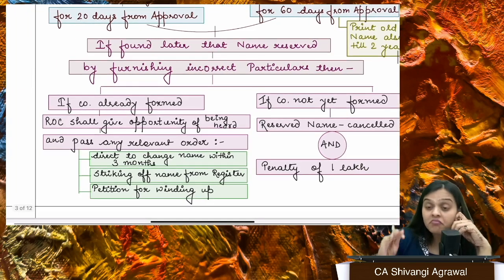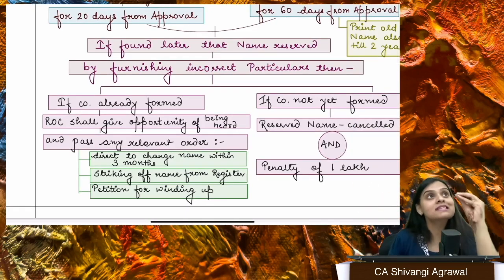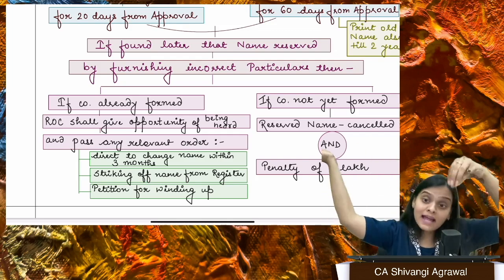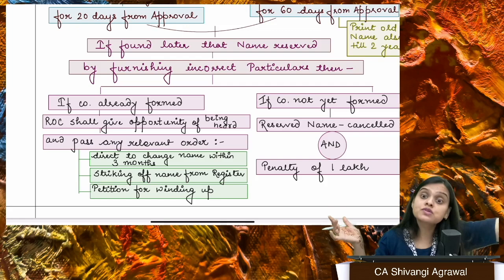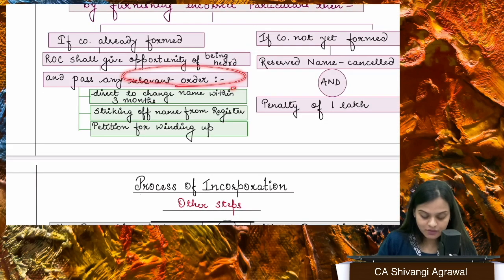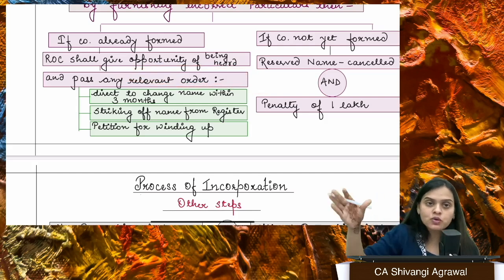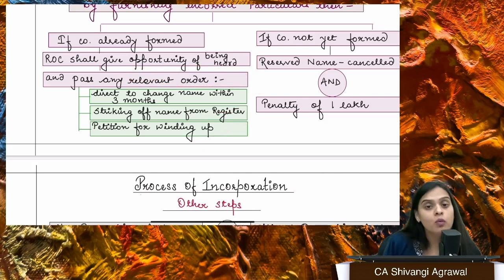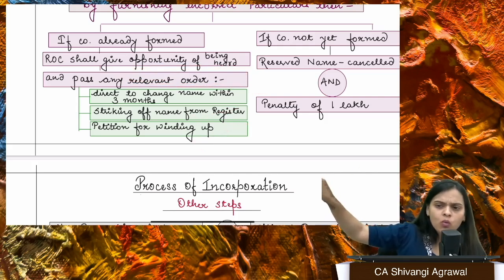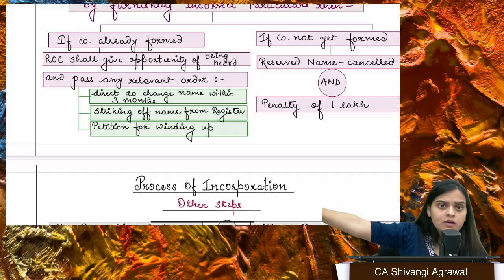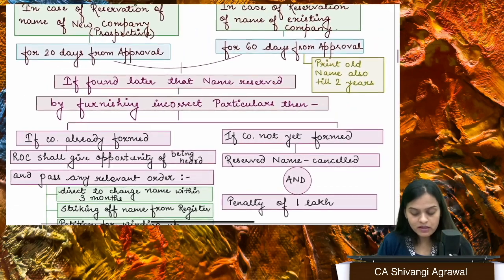But what if the company has gone one step ahead? That means they reserved the name by furnishing incorrect particulars. Thereafter, the company was also formed. And now we get to know that, okay, the name was reserved by furnishing incorrect information. Then what will happen? They will give you an opportunity of being heard, and they can pass any relevant order. They can ask the company, okay, change your name within 3 months, or they can strike off the name, or they can also submit a petition for winding up, that no, just wind up this company, whatever liabilities are there, pay them off, and close down this company. Okay, so this order may also be passed.